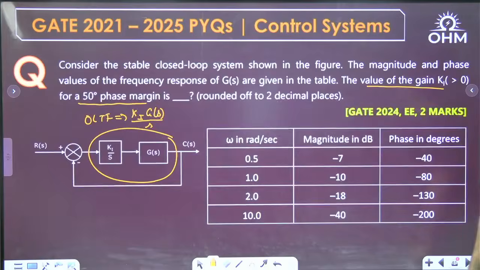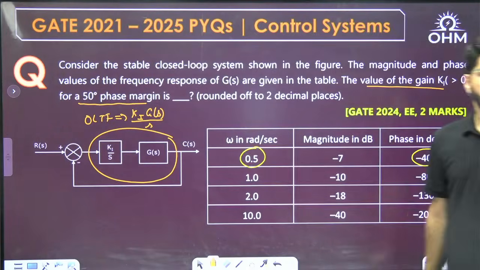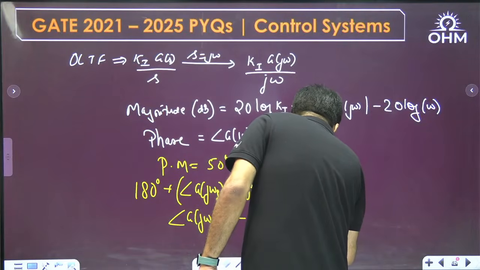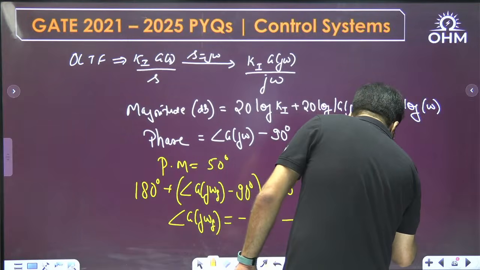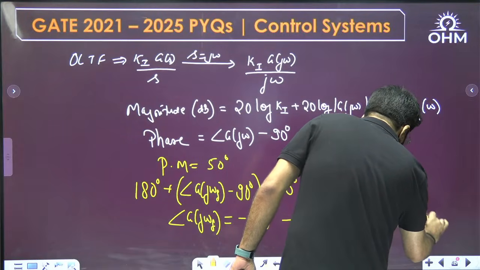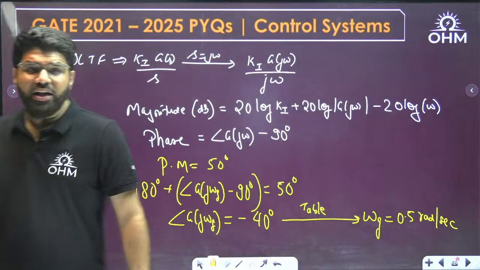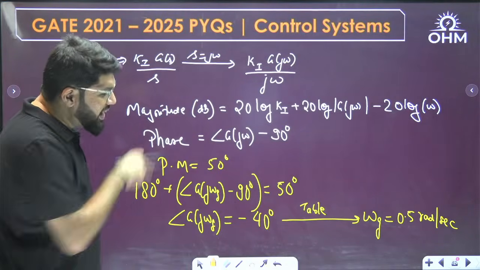Then I go to the table. The table mentions that the phase of the system is minus 40 at omega equal to 0.5. So from the table, you are able to say that this frequency omega g is 0.5. So if they ask what is the gain crossover frequency, that is 0.5. But I want the value of Ki. Now, we know what happens at this frequency.